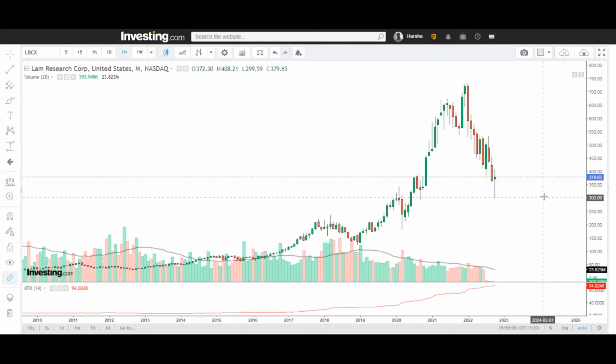So this is meant for the long-term traders, wherein you may need to hold this stock for at least the next 6 months to 1 year time frame, and the stop loss will be at 305 levels.